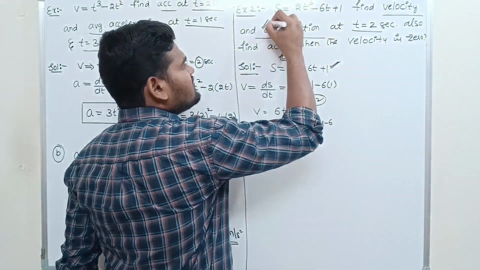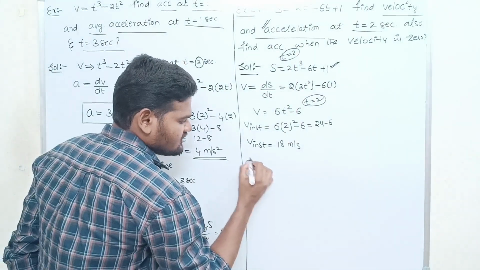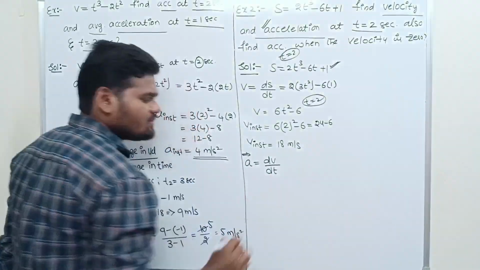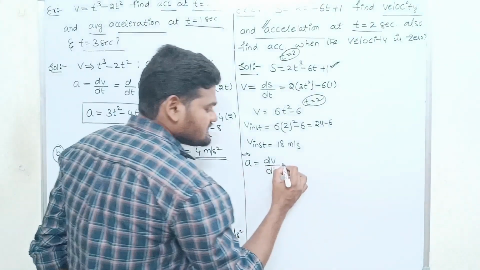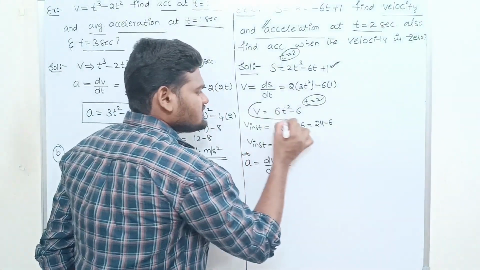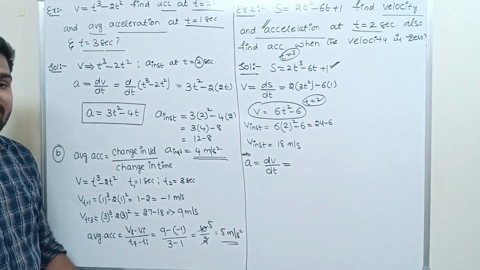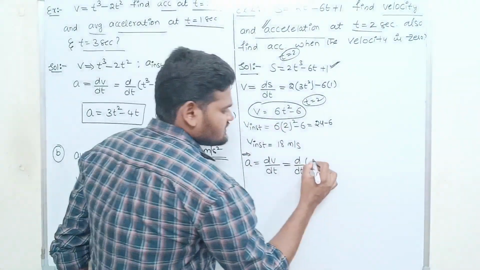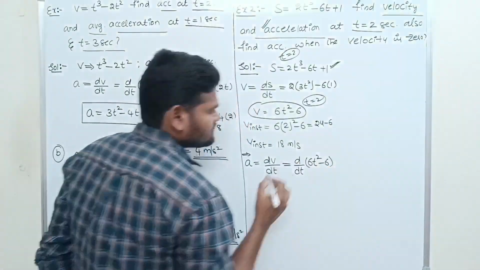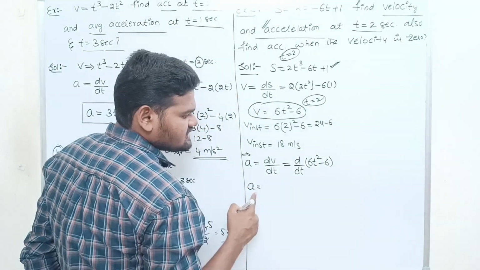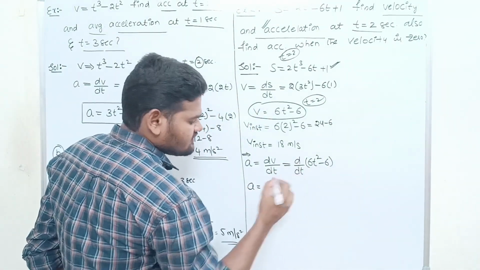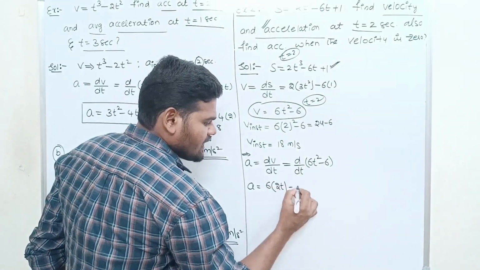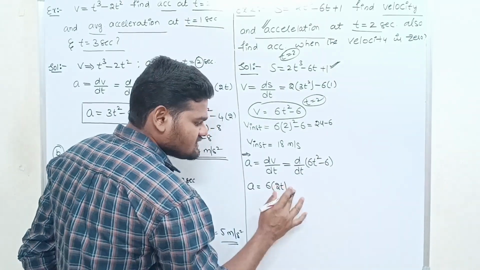Next, what we have to find? We have to find acceleration. What is acceleration? The rate of change of velocity, dv/dt. The velocity equation we got is v = 6t² − 6. So acceleration is d/dt of 6t² − 6. Six is a constant; the differentiation of t² is 2t, minus the differentiation of a constant, which is 0.